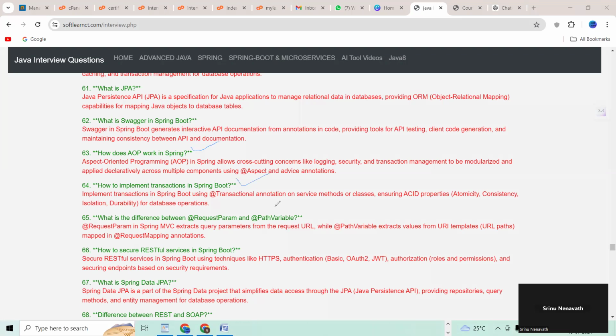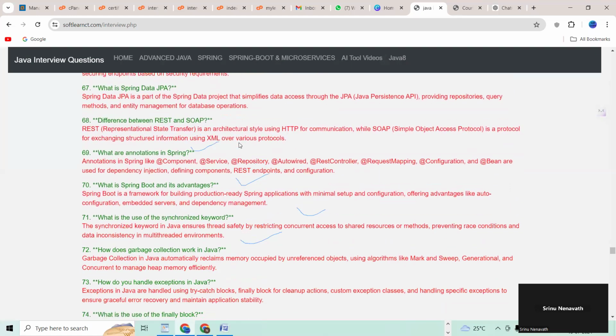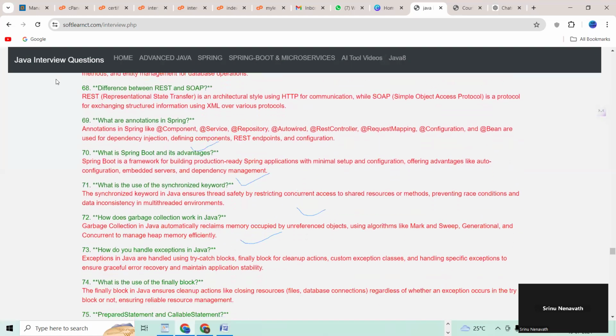And 65 question, what is the difference between request param and path variable? 66 question, how to use RESTful services in Spring Boot, right? 67 question, what is Spring Data JPA? 68 question, difference between REST API and SOAP API.